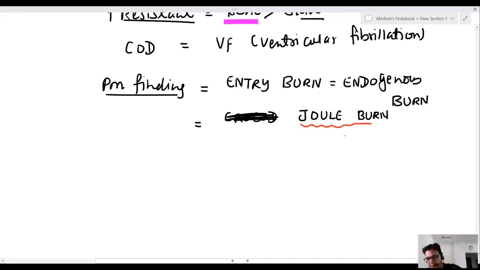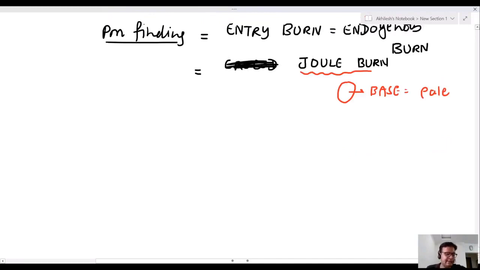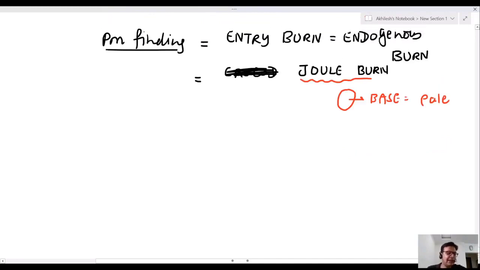If you see, this is a Joule burn, just like an oval or round shape. The base is pale. This is known as Joule burn. So entry burn is known as Joule burn. The way to remember: J for jhatka, J for Joule.